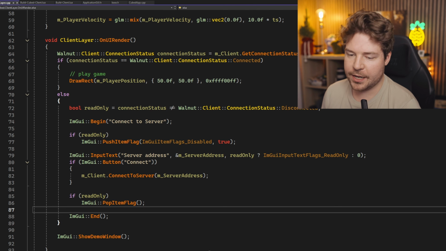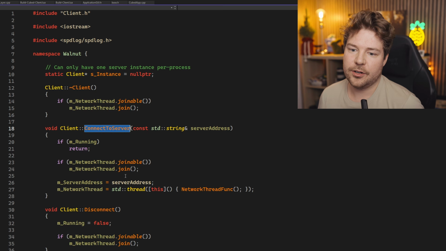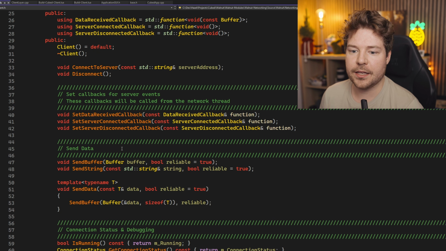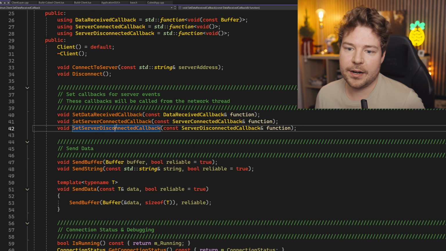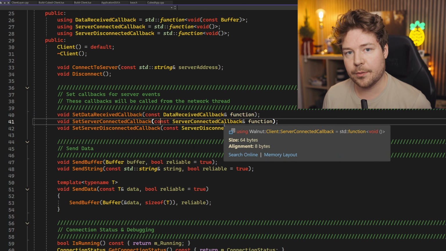Now let's get back to trying to connect to the server. So there's a couple different ways we can architect the actual status of the connection and everything, meaning that we've got these callbacks that we can set whenever we connect to the server, for example, if we want to be notified by it.